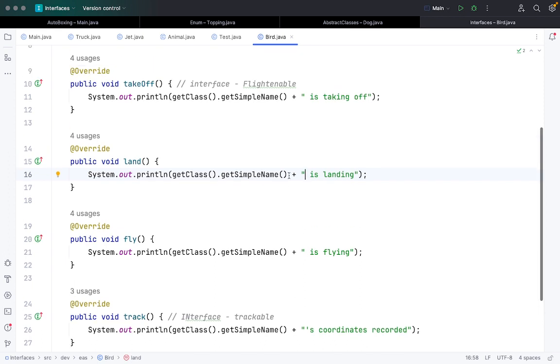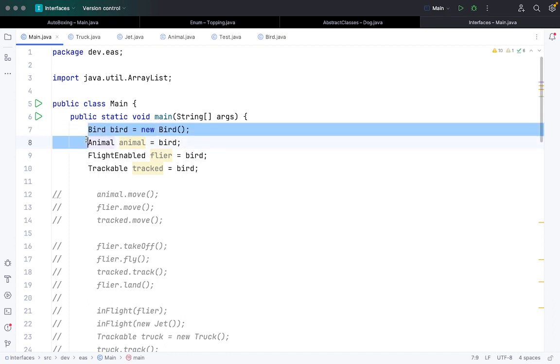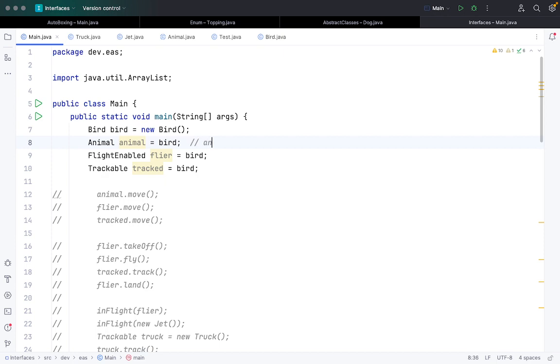Now let's go to the main function and see whether I can access this Bird or not. I created a new object in the main function, a new Bird. Then I am adding a reference variable of type Animal because I am extending it. So this is a reference variable. This is also a FlightEnable flyer. This is also a reference variable.